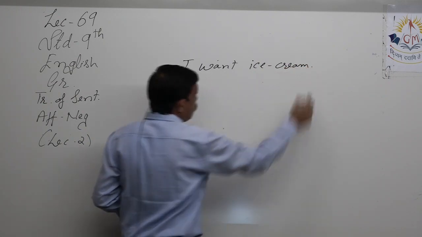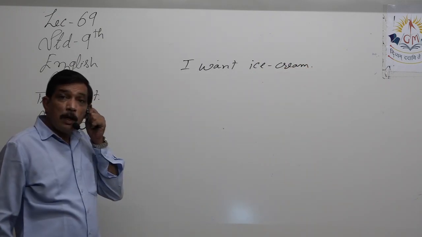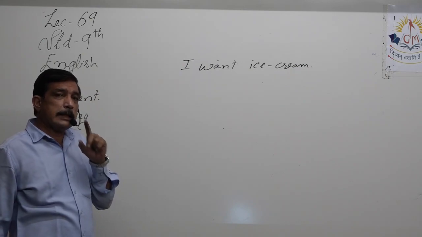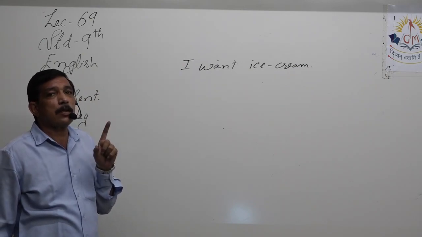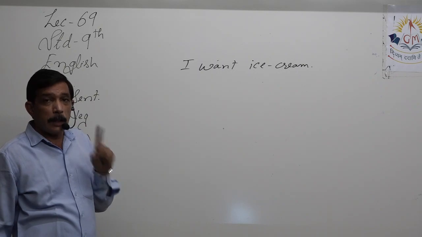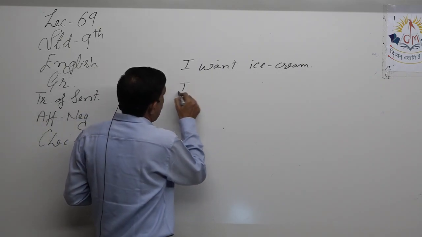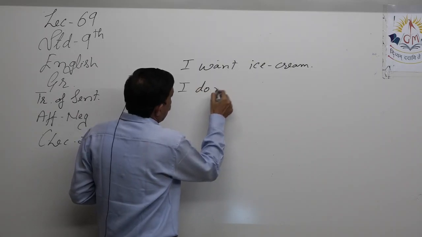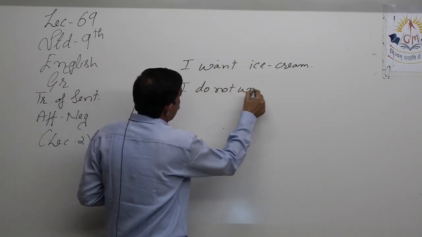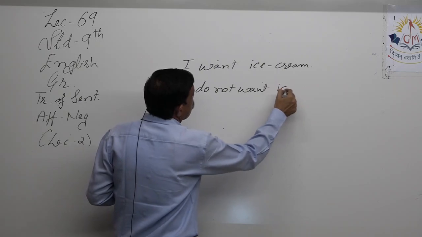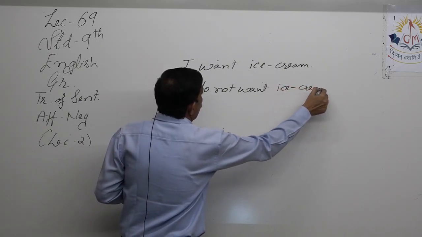I want ice cream. This is a positive, or we can say this is an affirmative sentence because it does not have a negative word. So I write a negative word in. I do not want ice cream.